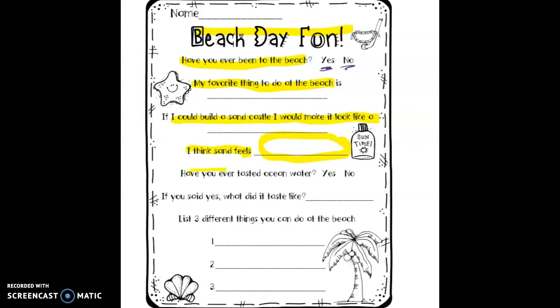Next question, have you ever tasted ocean water? Yes or no? If you said yes, what does it taste like? If you have not tasted ocean water before, it tastes like salt.